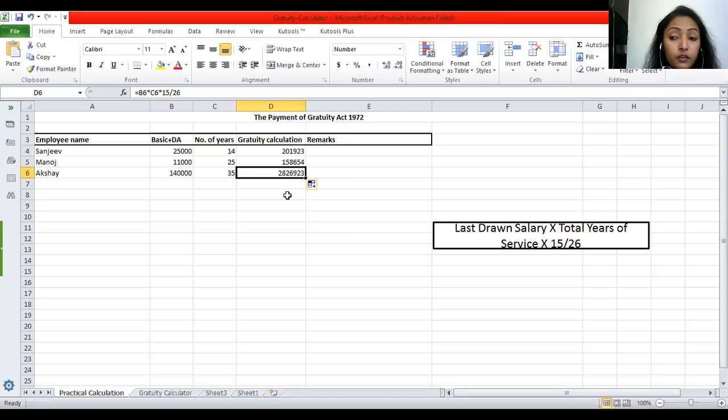28,26,923. I had told you there are certain limits that the Gratuity Act talks about, that beyond that limit, an employee cannot receive the amount. And that limit, if you all remember, we had discussed, is 20 lakh. So the amount 28,26,923 that Akshay is claiming is exceeding 20 lakh, and thus he will receive only 20 lakhs.